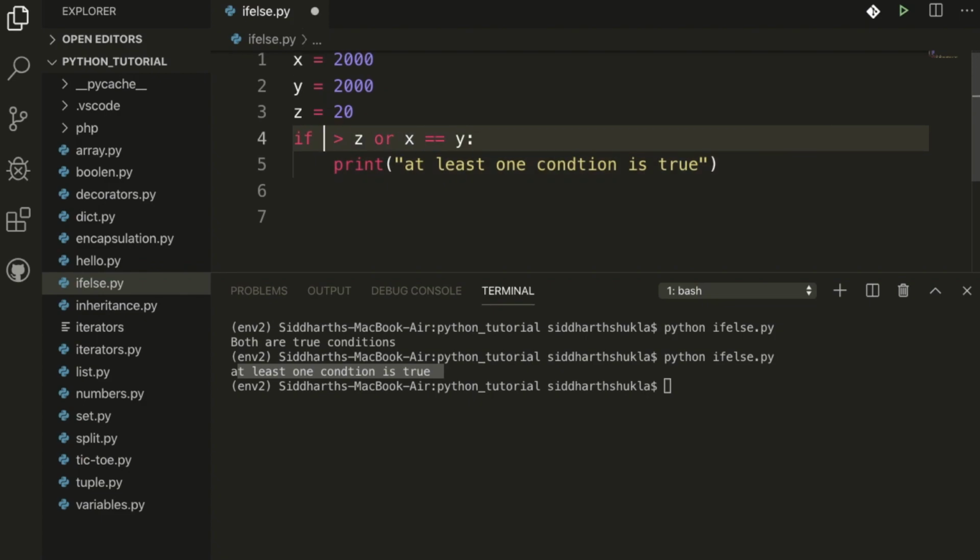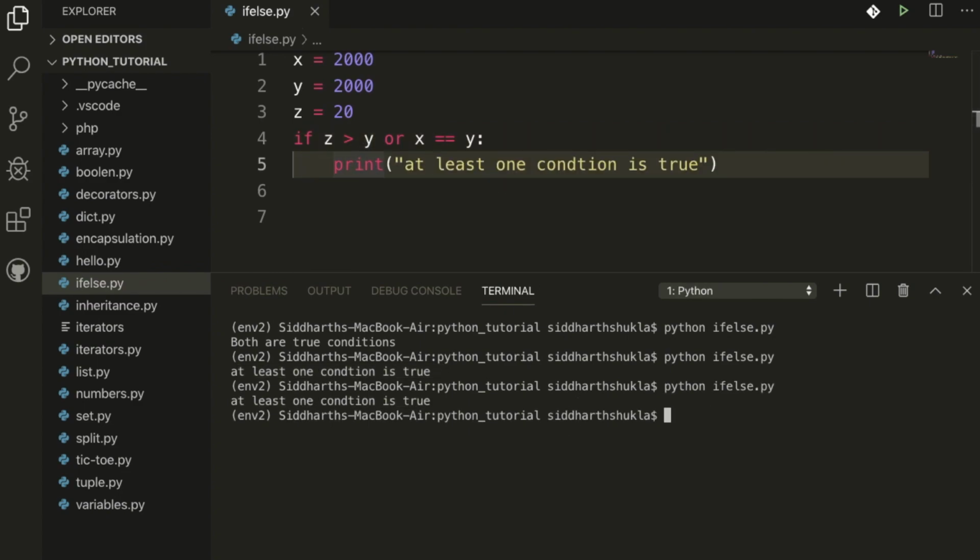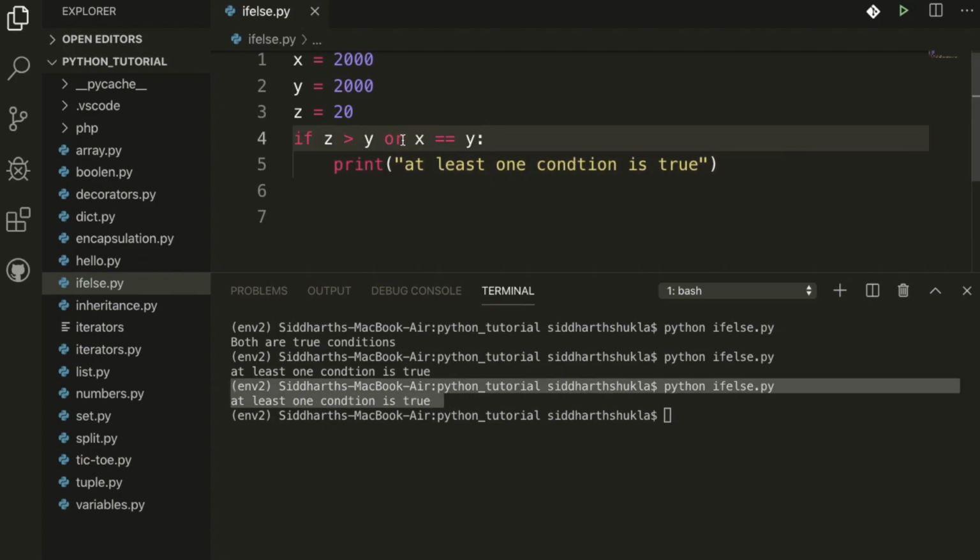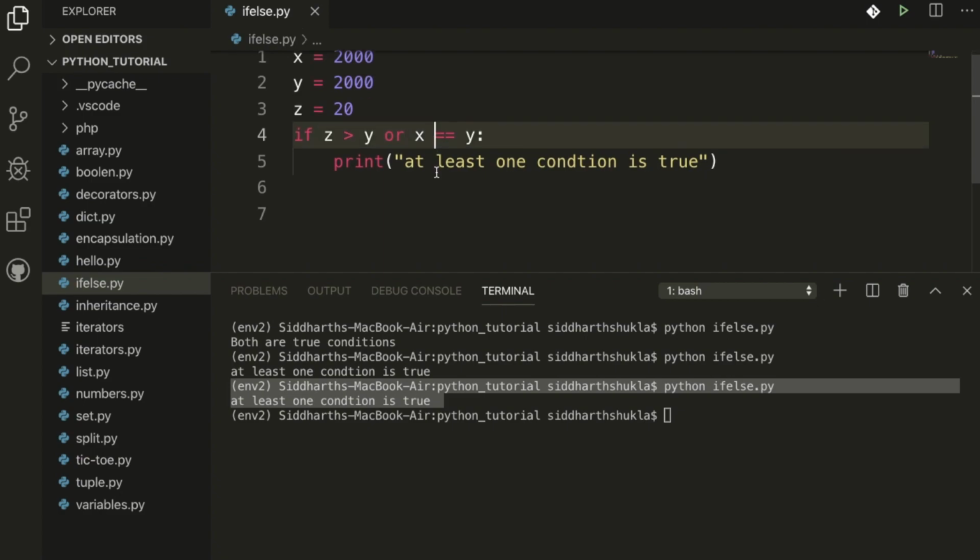Suppose z is greater than y, this condition is false. Even with z is greater than y false, we also get the same result, because at least one condition is true. Or means if this is true or this one is true, so we are basically checking the or function. We can check from here.